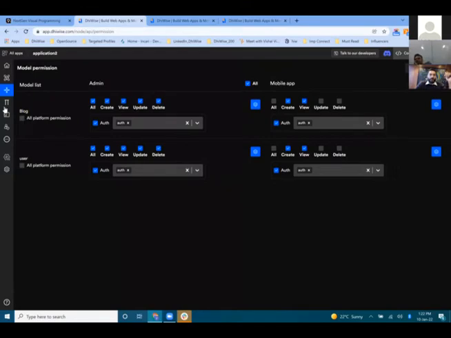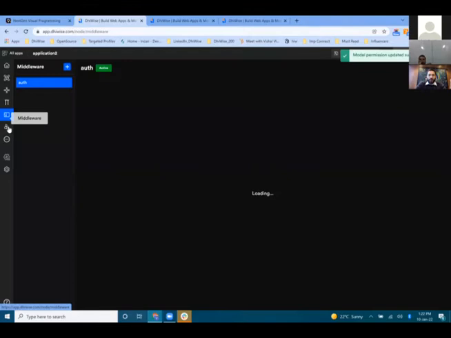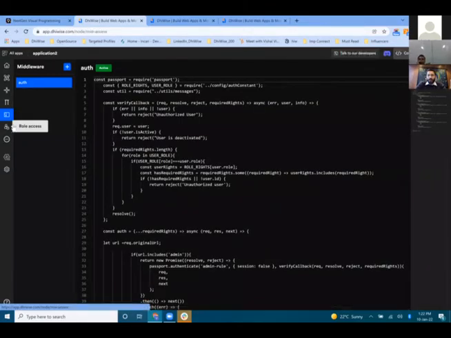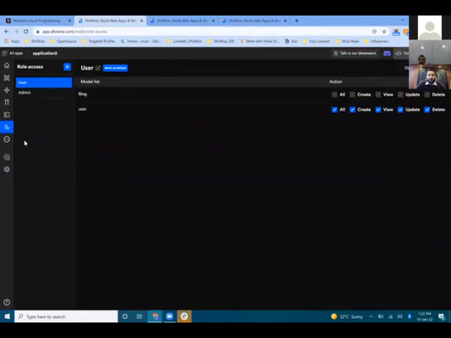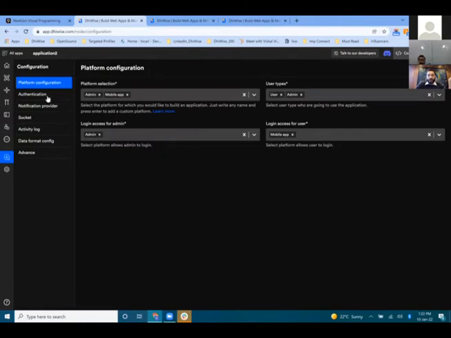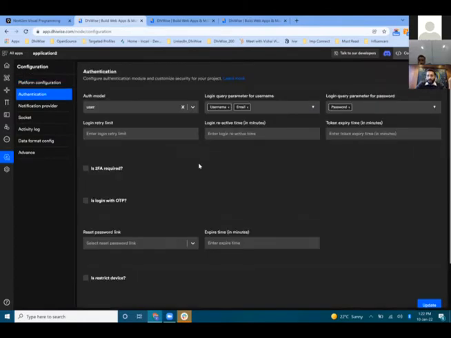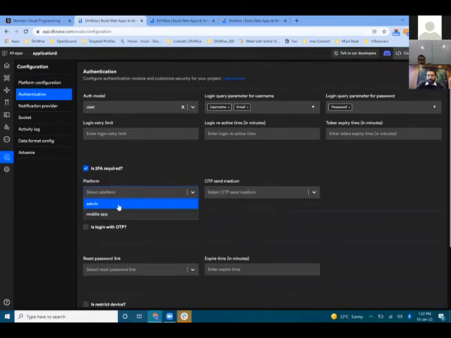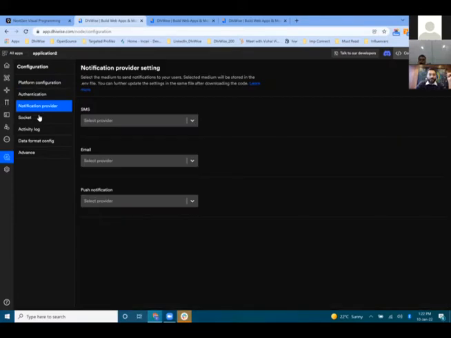And we have a facility where you can set up multiple constants, write your middleware code, and set up the role access and everything. If you have multiple sub users, you can also set up the sub user codes. We have a configuration facility from where you can directly select the user type and login permission, and set up the authentication, like by which medium you want to send your two-factor authentication, by email or by mobile application. You can configure a template and lots of other functionality, which may take lots of time to explain, but this is just the gist of the entire platform.